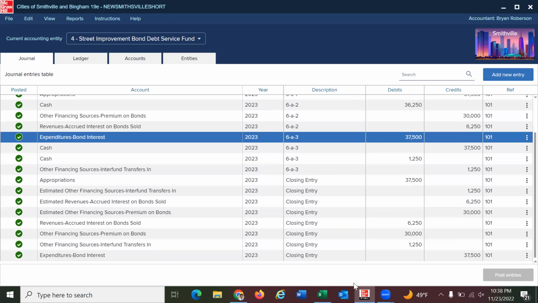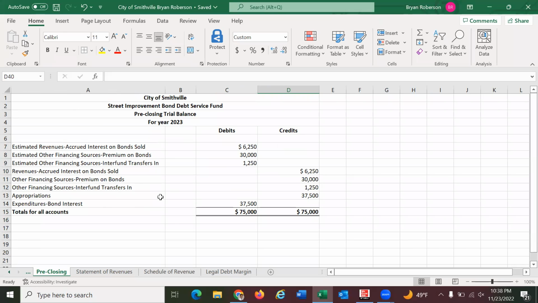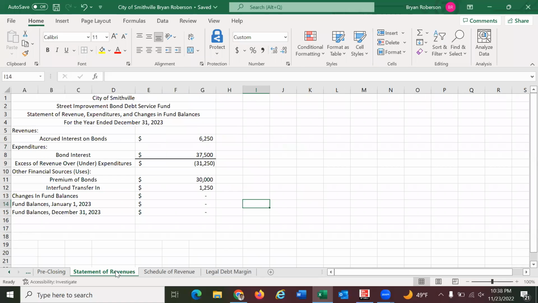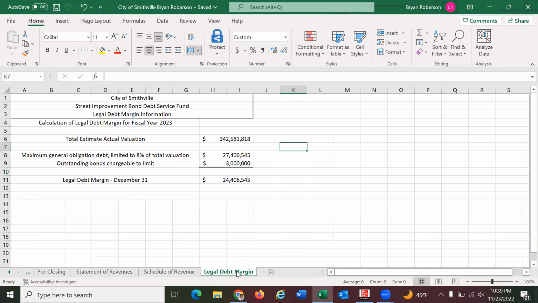Also, we are pulling the pre-closing from the export factor of the program in Smithville, as well as addressing the statement of revenues from our textbook. Same formatting, pulling these numbers, putting them in there, as well as the schedule of revenues. And then also budget with the actual over budget or differences here. There were no differences in these numbers, so we won't see a difference in the actual over under. And then also the legal debt margin that we have here in the information calculation we have here.